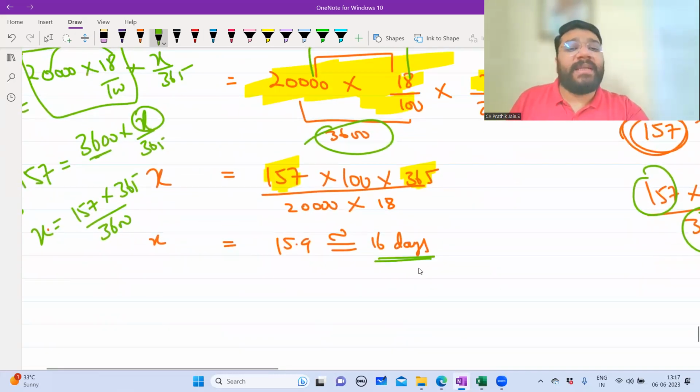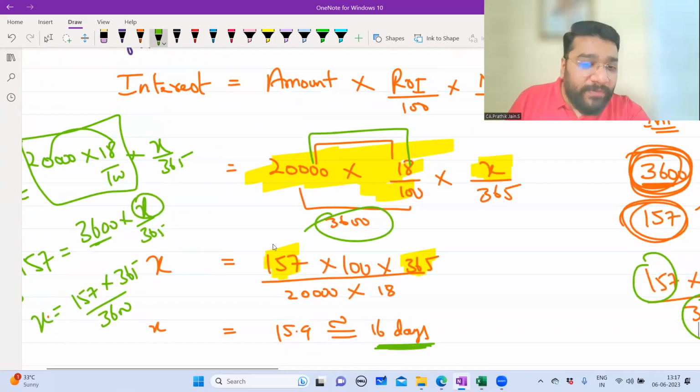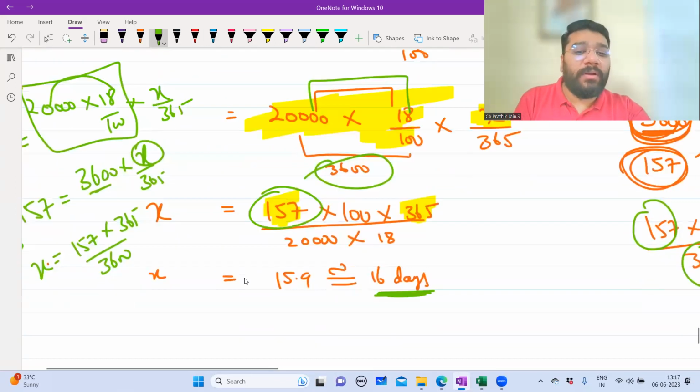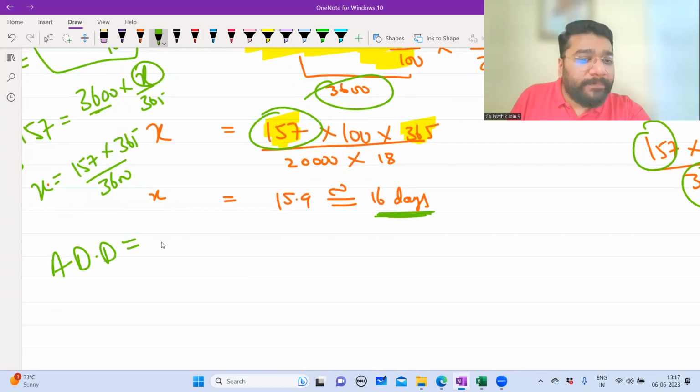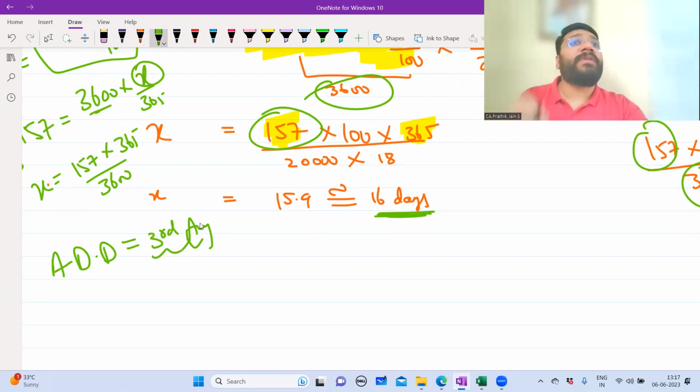So guys, 16 days in advance, we have to make the payment in order to save 157 rupees. What date are we supposed to make the payment? Sir, we are on average due date what? 3rd August. So we have to travel 16 days backward. So till 3rd end of the day, we have time.